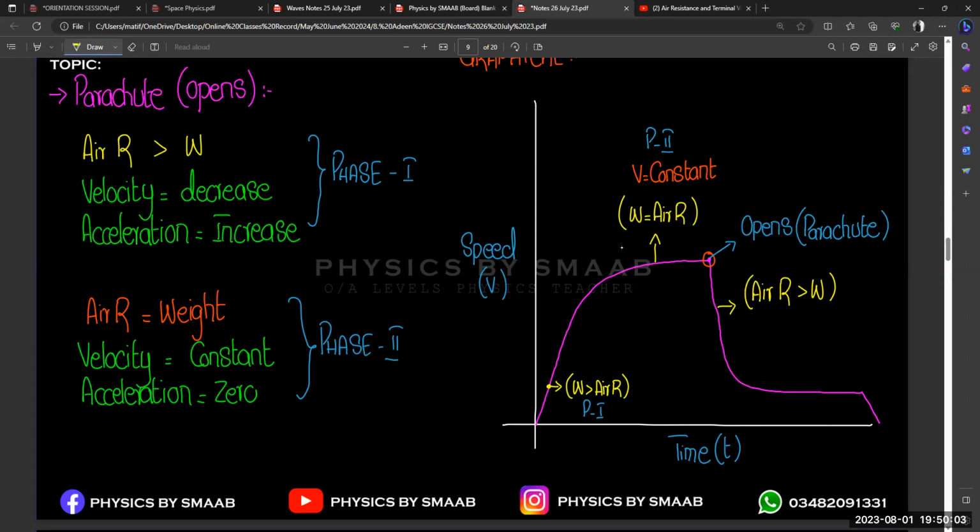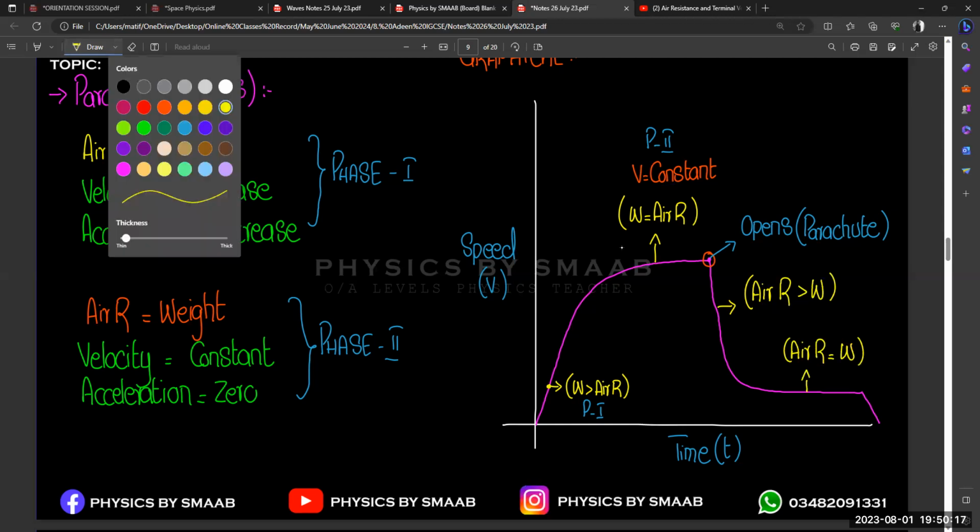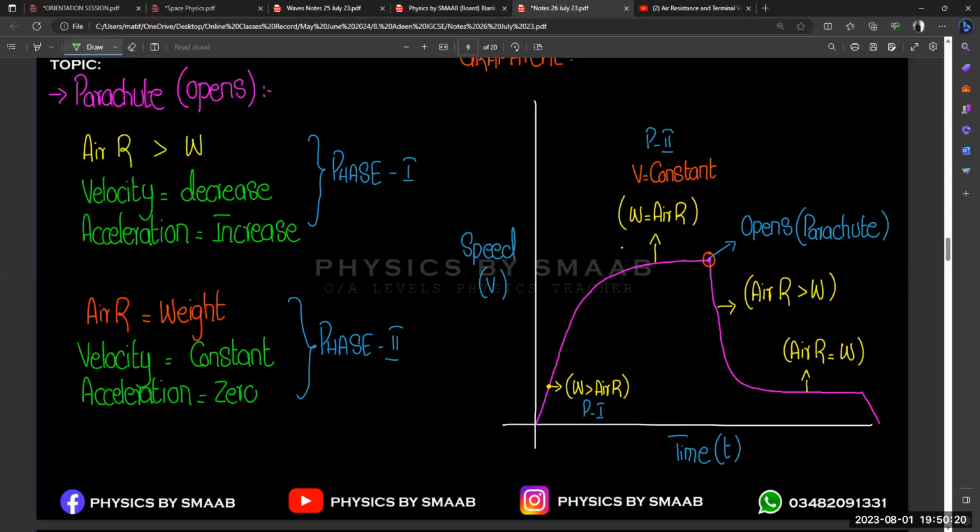And after this, what we observe is that again we are going towards constant speed. So again, one more time, air resistance is going to be equal to the weight of the body. So that will be our phase two with the parachute, right? So this is our phase one with the parachute, and our phase two with the parachute.